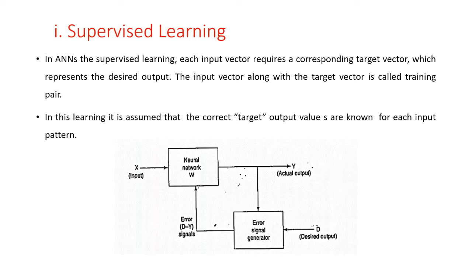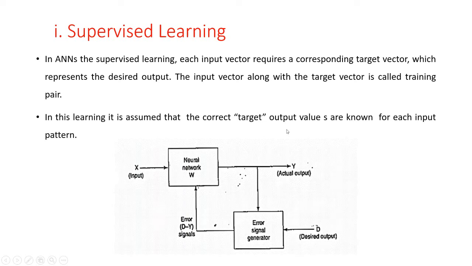So in this type of training also, or in the artificial neural network also, the supervisor or a teacher is required for the error minimization. So the network trained by this method is said to be using the supervised learning methodology. So in this supervised learning, it is assumed that the correct or target output values are known for each input pattern. हर एक इनपुट पैटर्न के लिए हमारा टारगेट आउटपुट ऑलरेडी पता होना चाहिए.